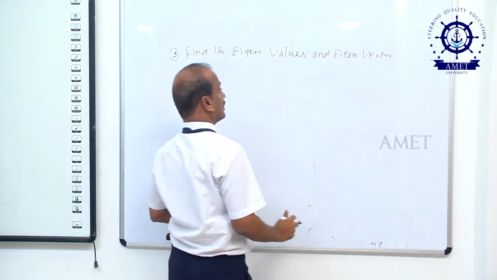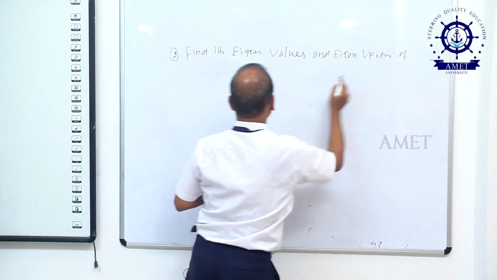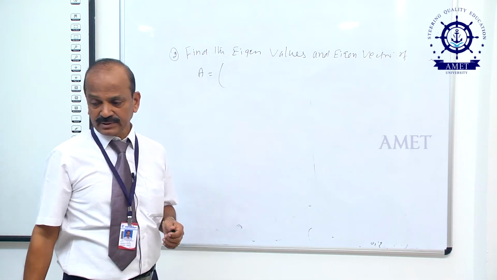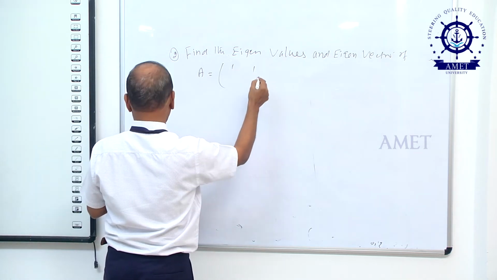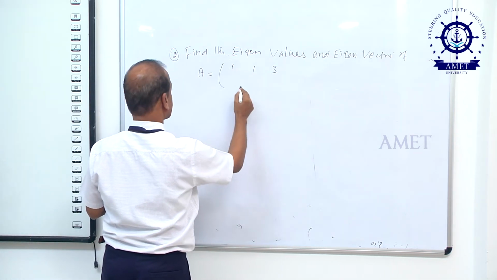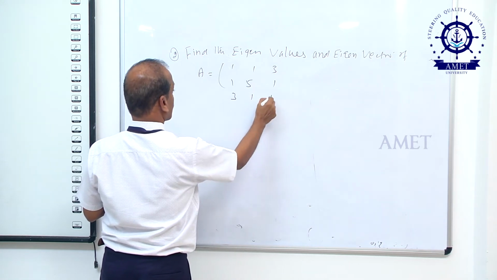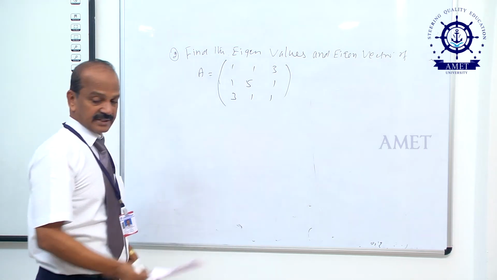Eigenvectors of what is given? Matrix A equal to, you take any matrix, that is [1 1 3; 1 5 1; 3 1 1]. You take this matrix A.